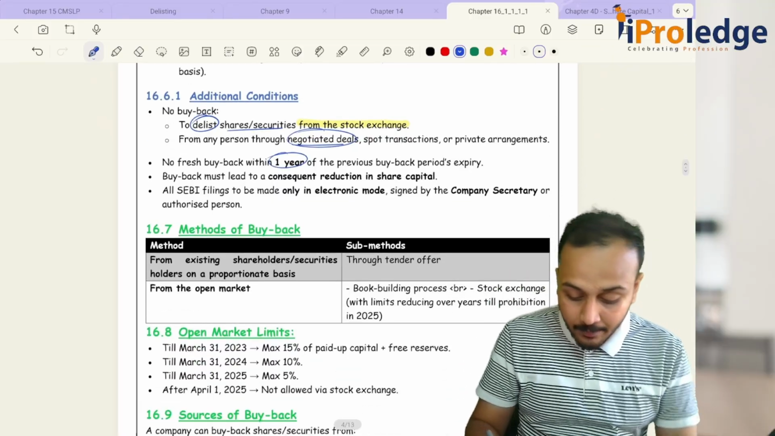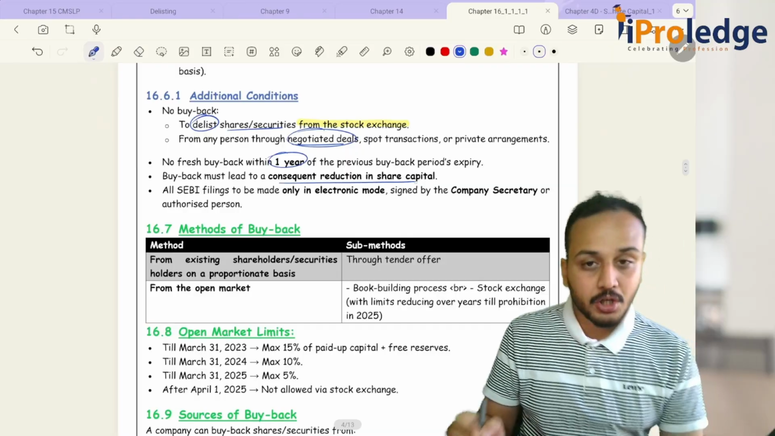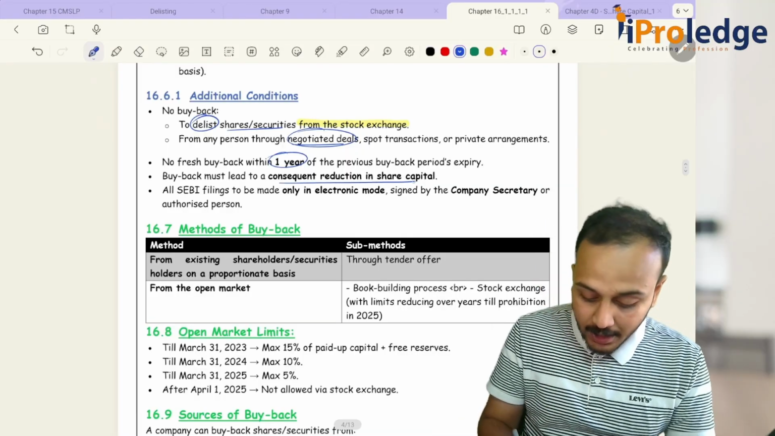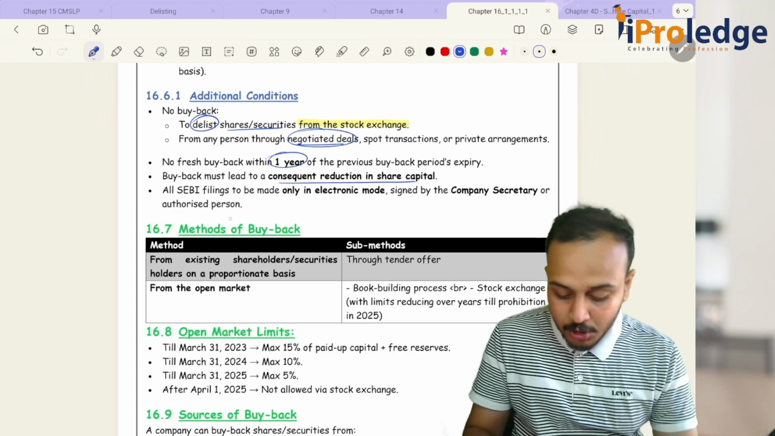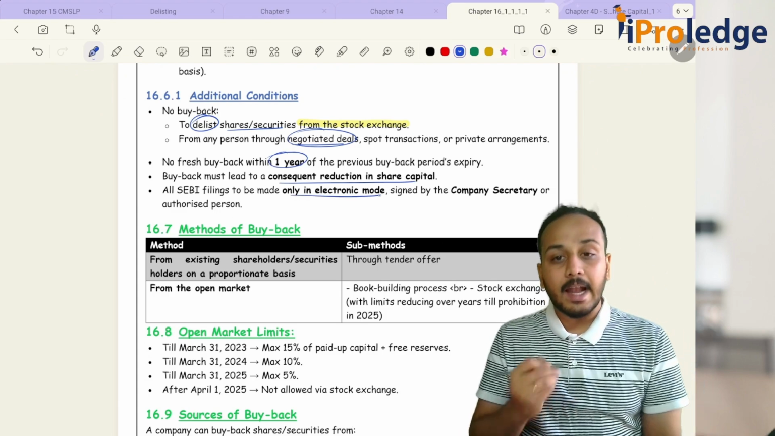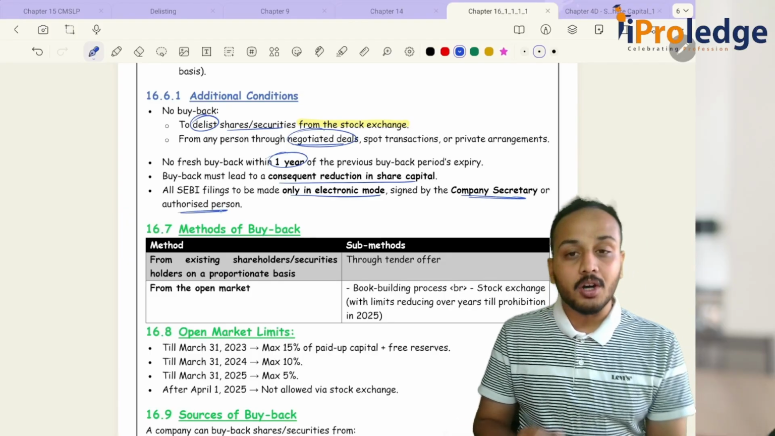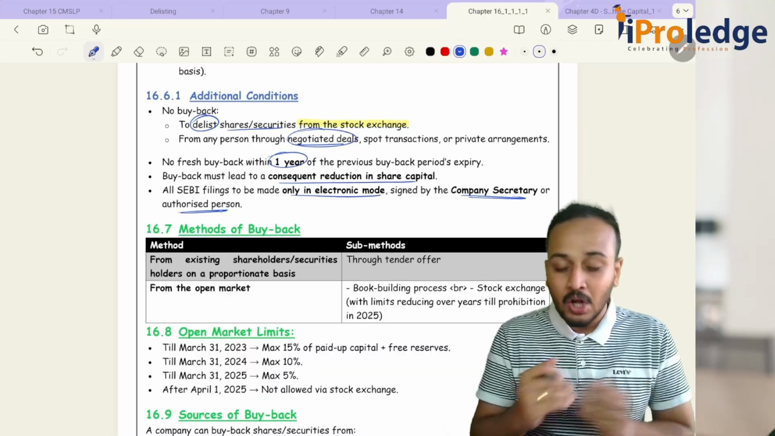Buyback must lead to consequent reduction of share capital. It must result in consequent reduction of share capital. All SEBI filings are to be made only in the electronic mode, and must be signed by the CS or an authorized person. That's it. There's not much difference.